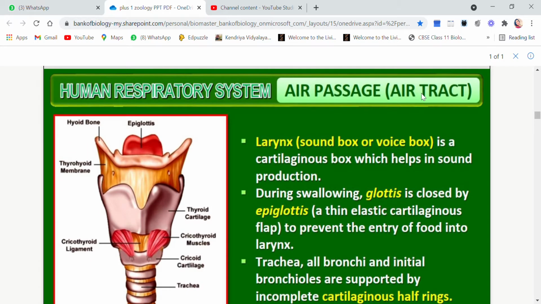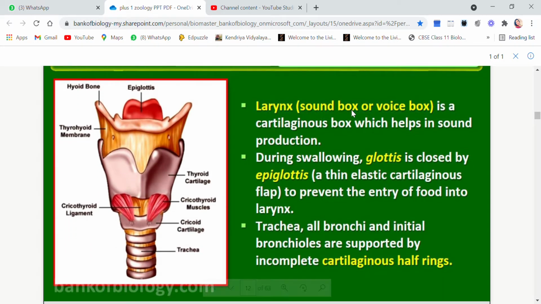Okay. Now this is what is, see, larynx, also called the sound box or the voice box, is a cartilaginous box. It is made up of cartilage. You have done this. What is the difference between bone and cartilage? Okay, cartilage is quite soft. Bone is hard, cartilage is soft, which helps in sound production. So the basic function of the larynx is producing sound. You have done this in physics also.